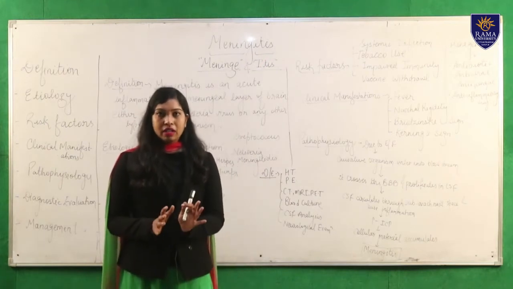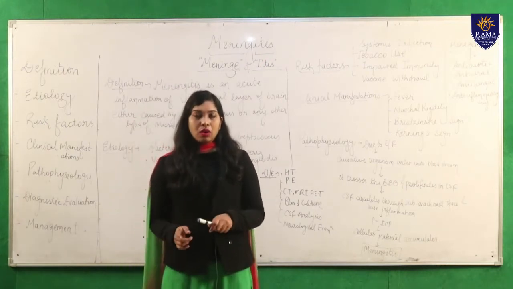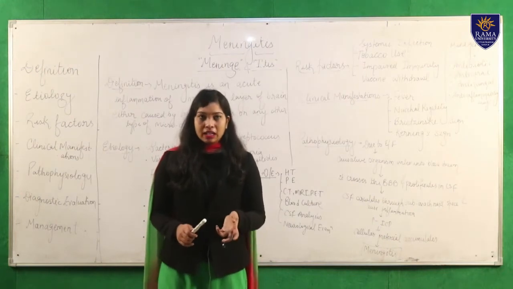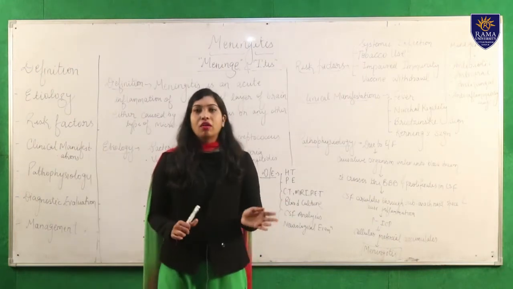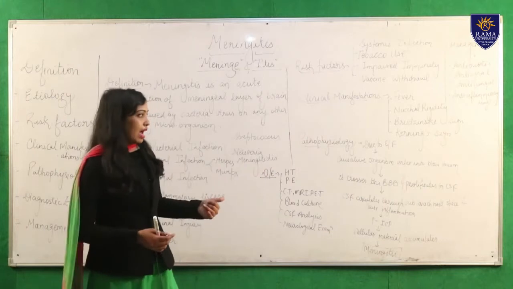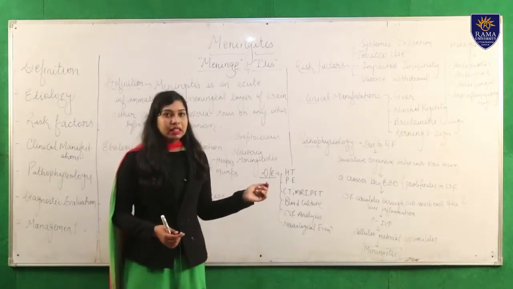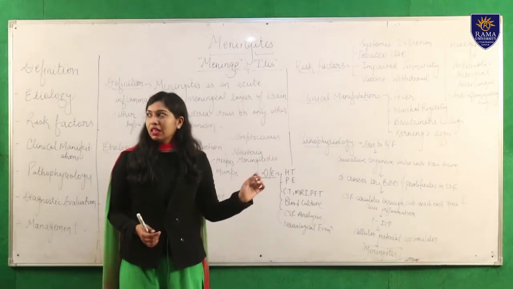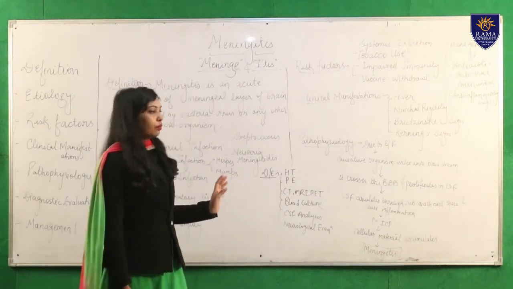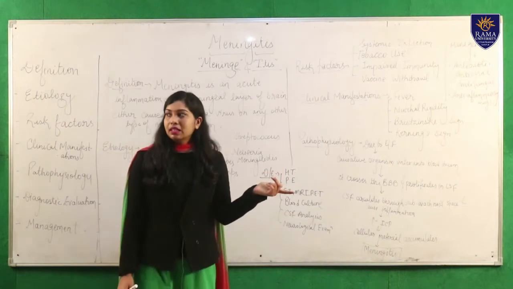That means you are having flexion of the neck, and when you are having flexion of the neck, there is an automatic flexion of the thigh. So if we are having this type of symptom, then we will say confidently that the positive Brudzinski sign is present there. Okay, next prominent sign is Kernig sign.